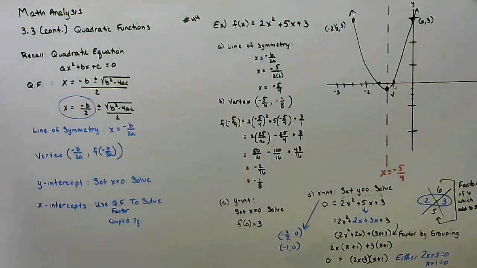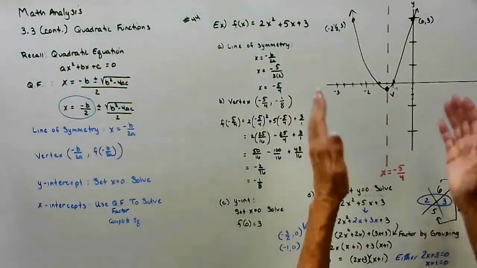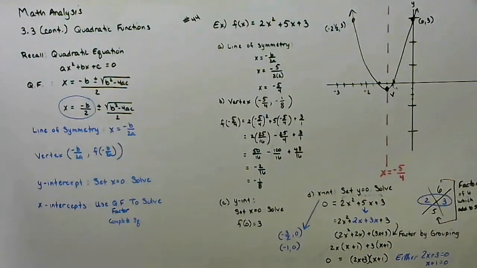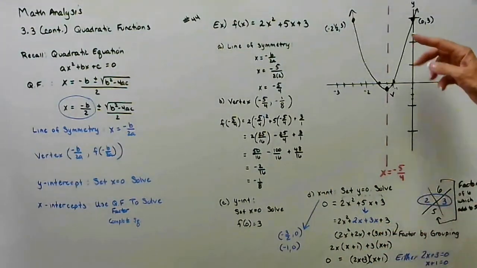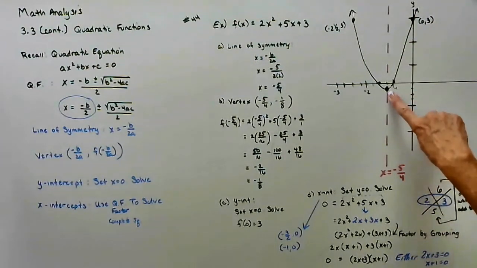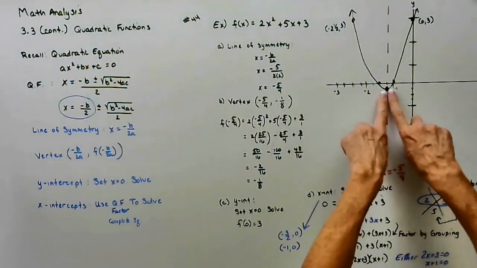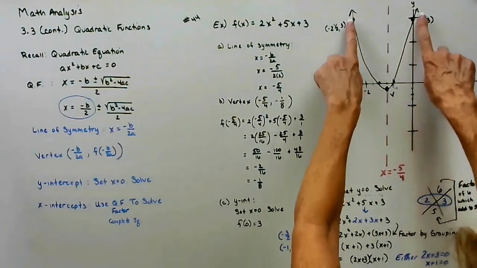It starts from the line of symmetry and works its way out. It does have a minimum value. The minimum value is just the y value. So the lowest point on the graph is negative 1/8. There is no maximum because it goes forever.